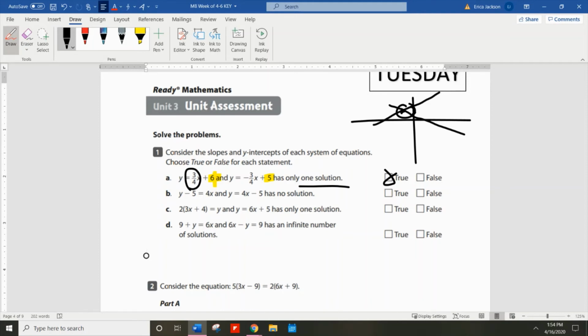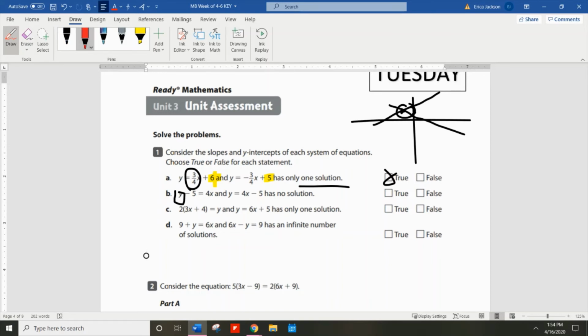The next one, okay, the y is not by itself in this first equation, so you're going to have to solve for that first. But just keep in mind, if equations have the same slope, that means they have the same steepness.